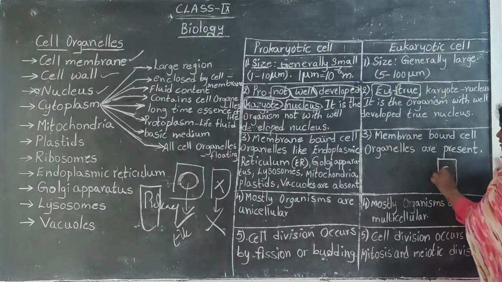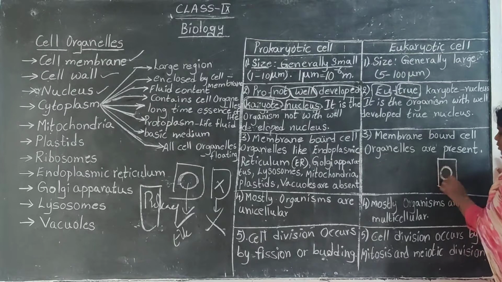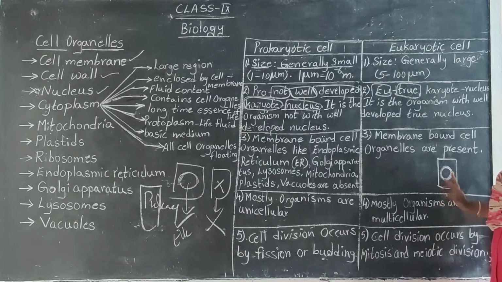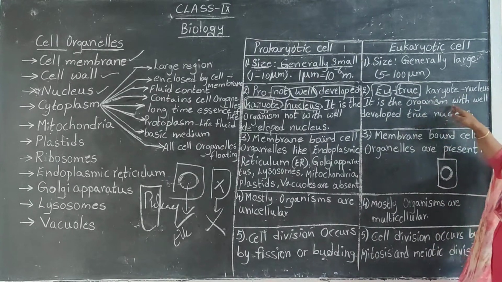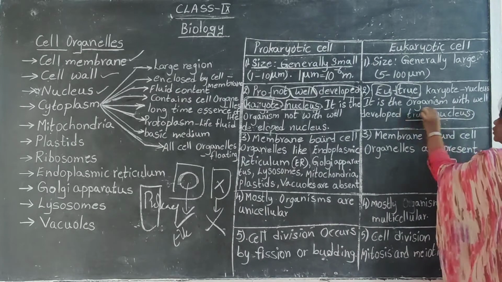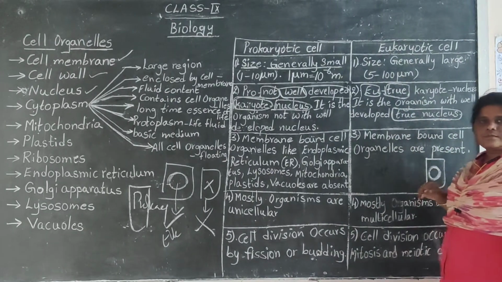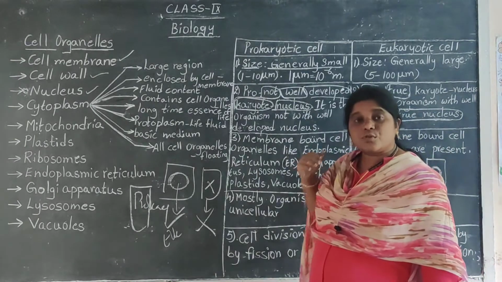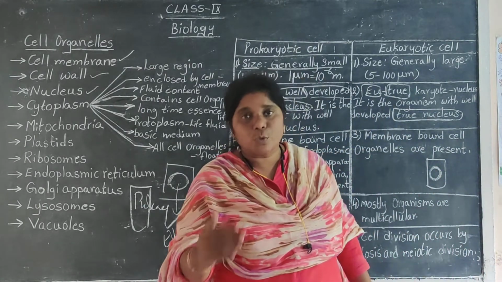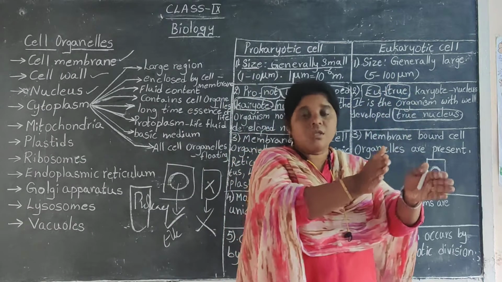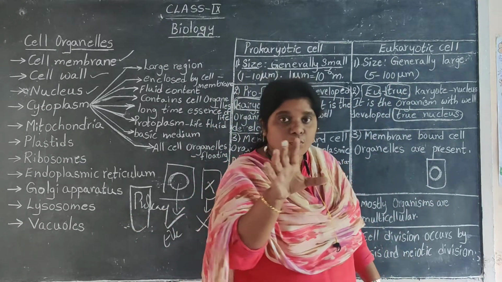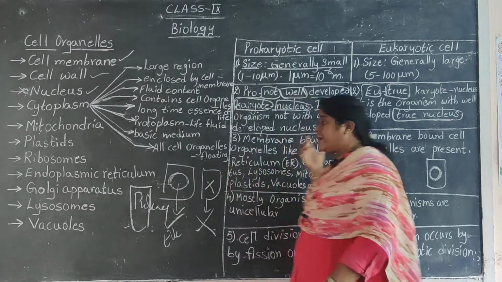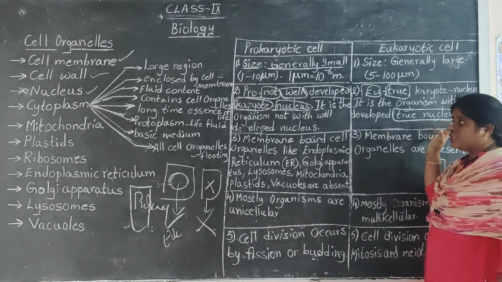If the cell is like this, you can find a very bulged nucleus, a prominent, dense nucleus like this. U means true, karyote means nucleus, so it is the organism with a well developed true nucleus. The organism with the eukaryotic cell is called a eukaryote. Pro means not well developed, U means true. That means this cell does not have a nucleus and this cell has a nucleus.